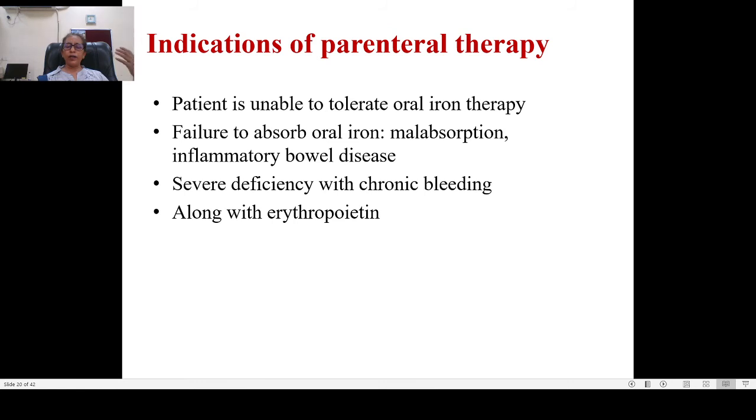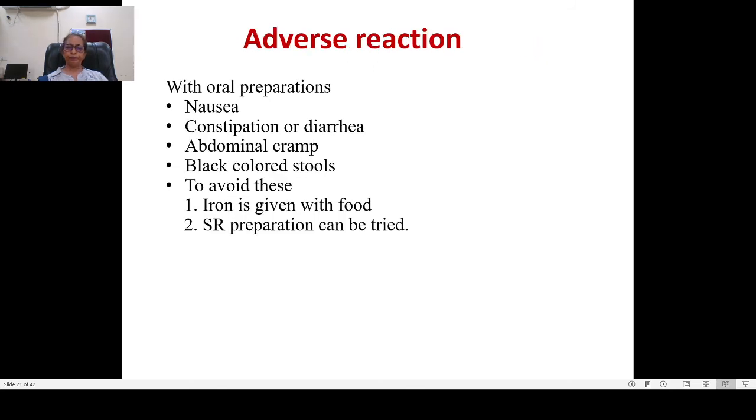Or if there is severe deficiency, in that case you should not give oral iron. You have to give parenteral therapy in patients with severe deficiency with chronic bleeding. You have to give it along with erythropoietin, especially in elderly patients who have chronic diseases. In that case, erythropoietin is given for anemia.